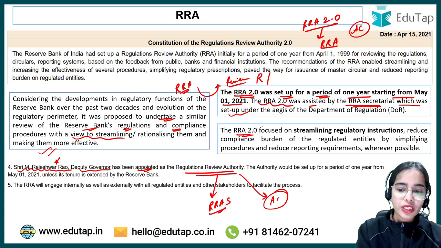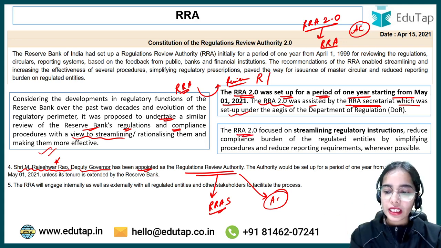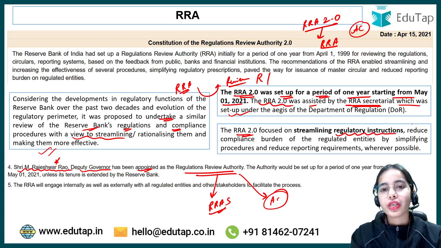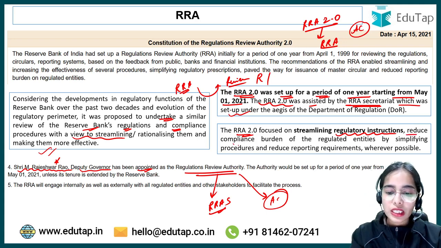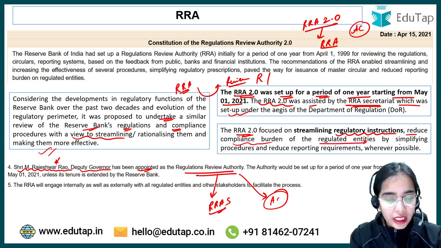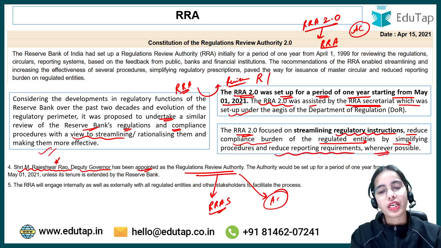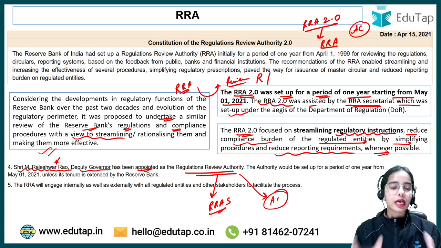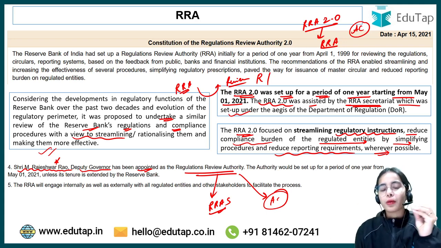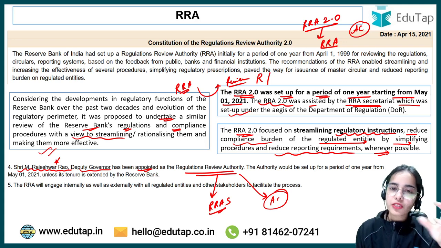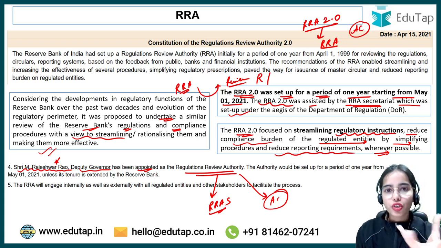Now, RRA 2.0 focuses on streamlining the regulatory instructions, the regulatory compliances, the regulatory norms, and reducing the compliance burden on the regulated entities by simplifying the procedures and reducing reporting requirements wherever possible. So you can understand that this RRA is very important from your examination perspective. It is very important from the structure of the RBI.